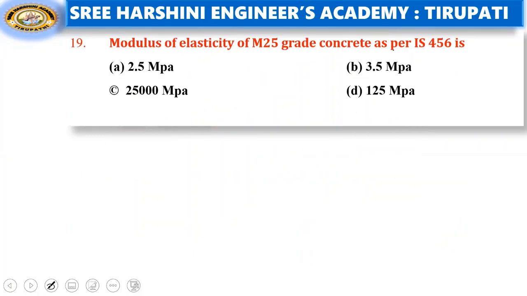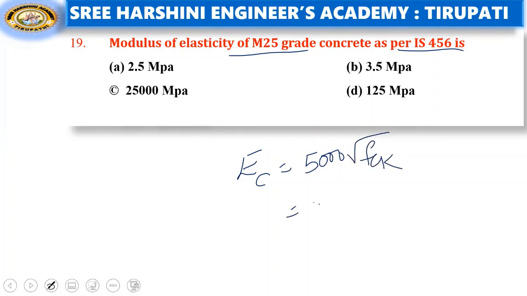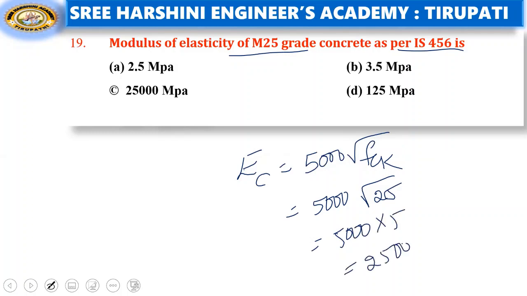Coming to the next question. Modulus of elasticity of M25 grade concrete as per IS 456. What is the formula? Just now we saw in previous questions, that is 5000 root fck. Just substitute the value of fck here and you will get the answer. That is 25. So it becomes 5000 into 5, that is equal to 25,000 MPa. So option C is the right answer.